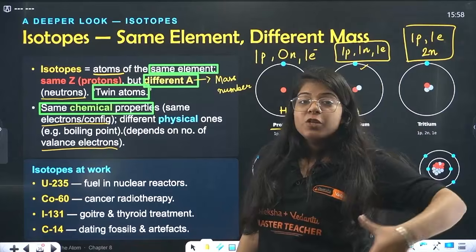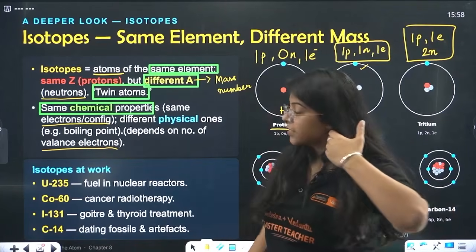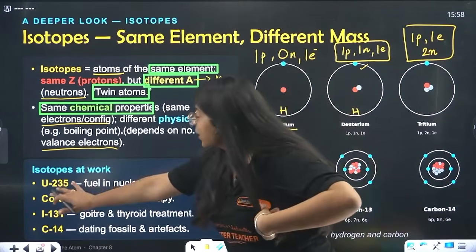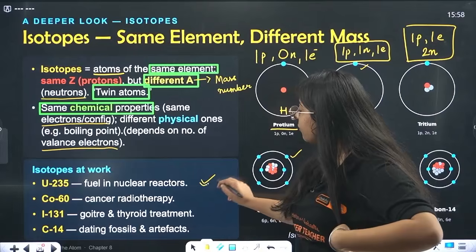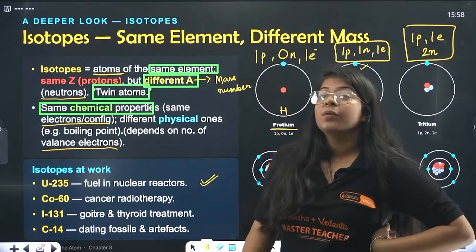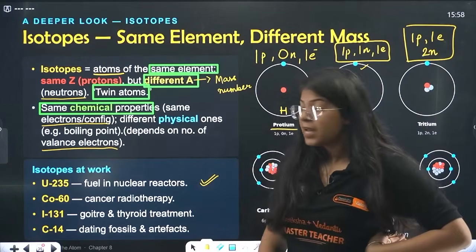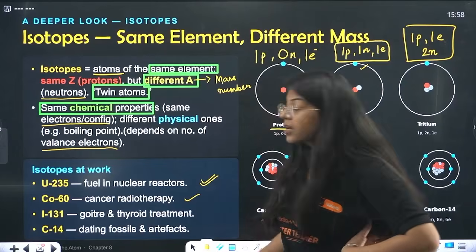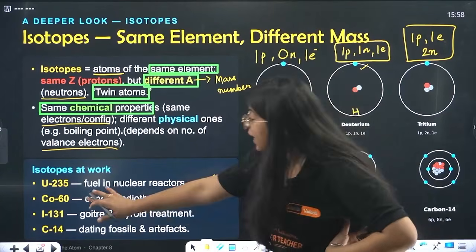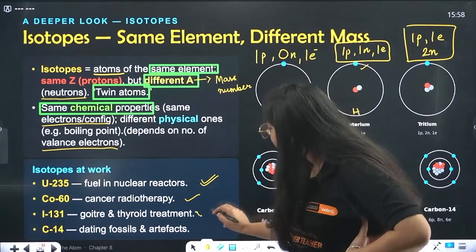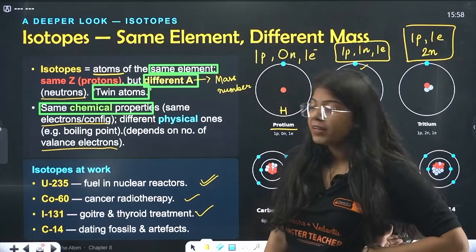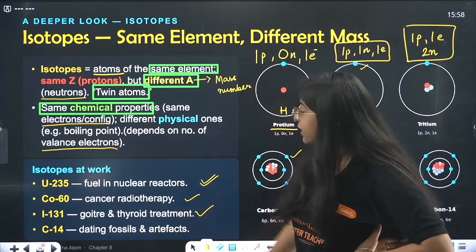Isotopes can be used in very different things. You have to remember this. Uranium 235 is used in fuel reactors. Uranium 236 is used in something else. Cobalt 60, cancer radiotherapy, right? And then we have I-131, iodine 131, it is goiter, thyroid treatment.